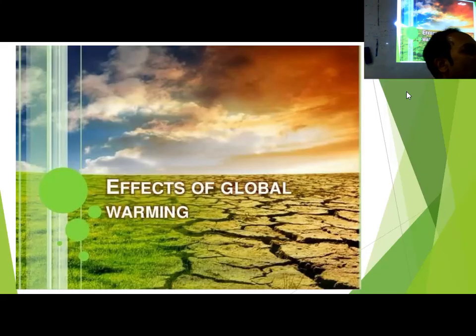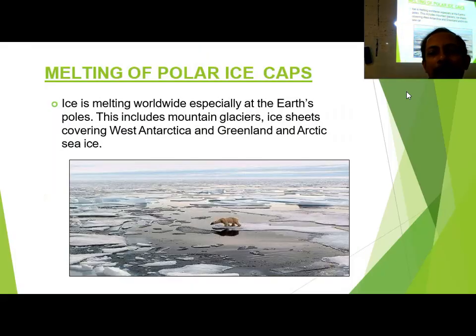Now effects. Cause I have explained a lot. Now come to the effect. Effects of global warming. Melting of polar ice caps. Polar ice cap melt. It will become water and go into the river. That river water is going to the ocean. Then what is the problem? Problem is initially the river water will be flooded. River will be flooded up. And nearby all the banks of the river, there are a lot of villages and everything. It will carry away all the villages along with it.